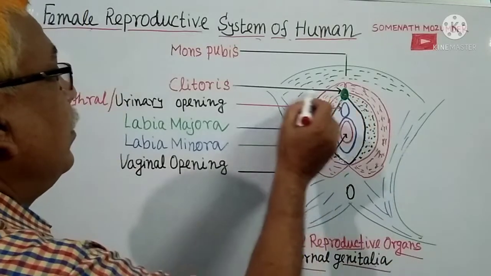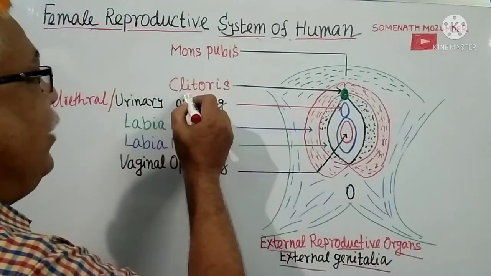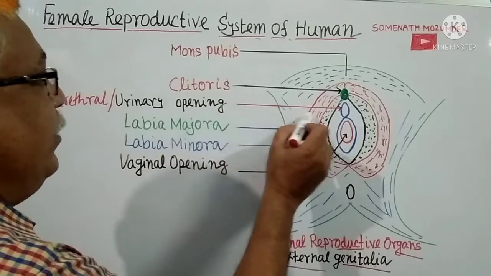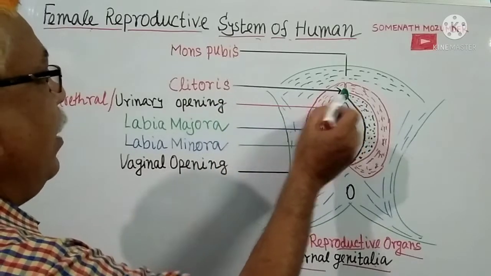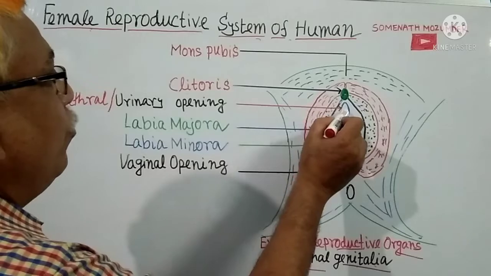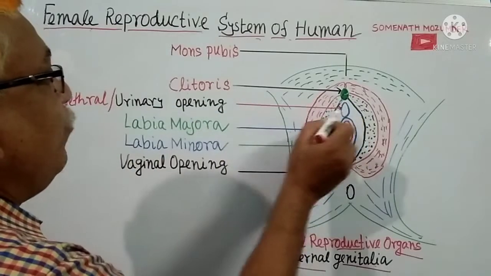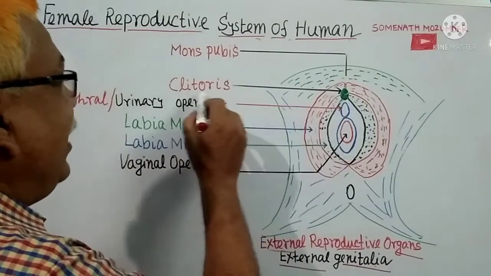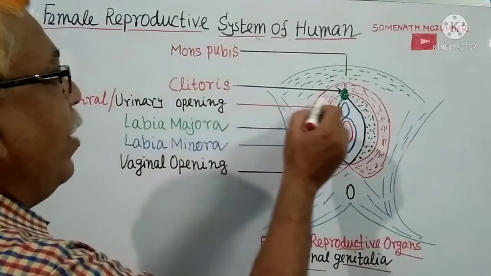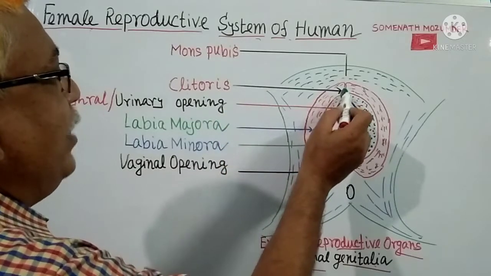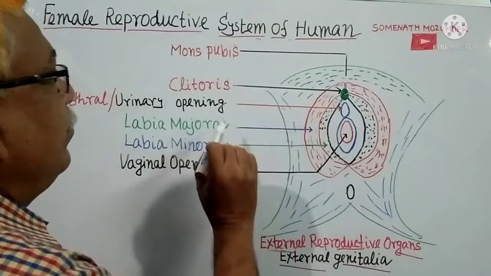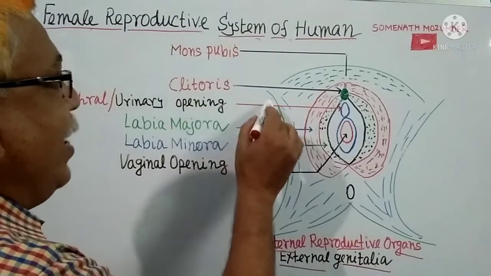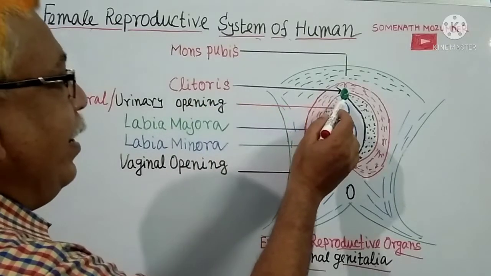This is clitoris. Clitoris is situated just above the urinary opening or urethral opening. Clitoris is about the size of a pea and it contains sensory nerve endings.